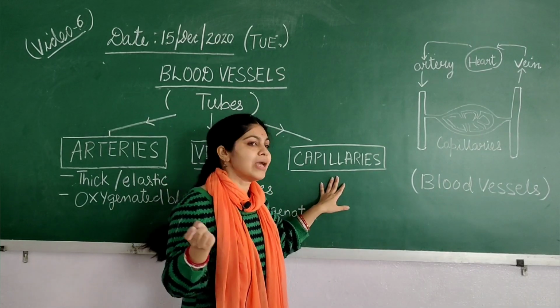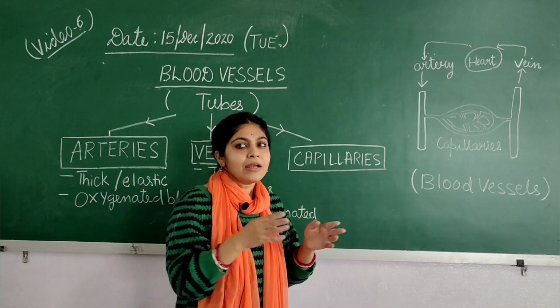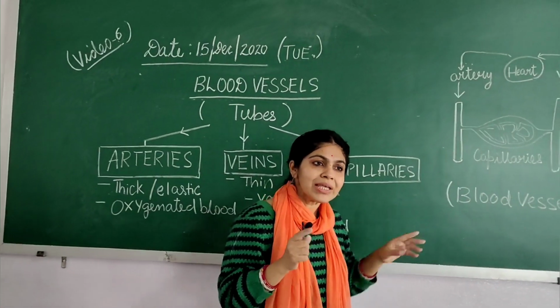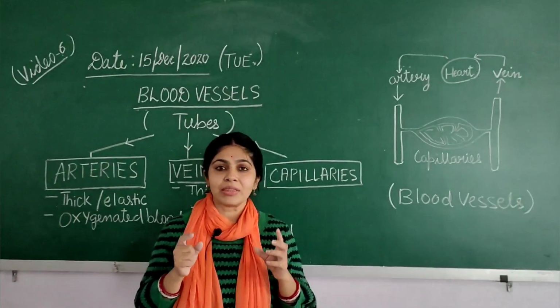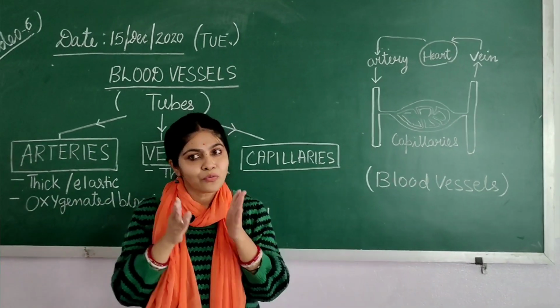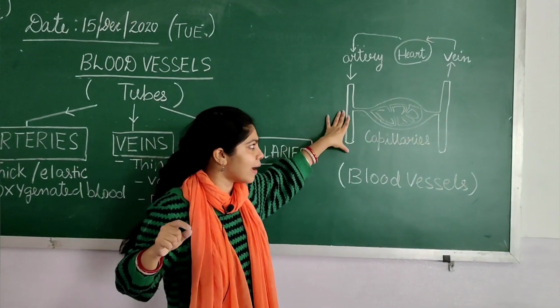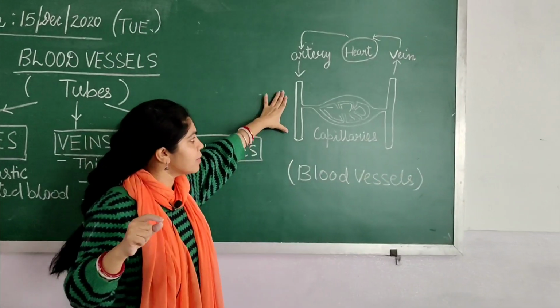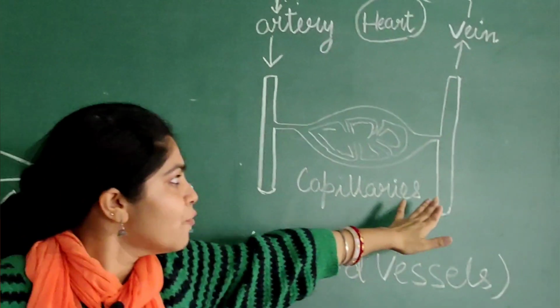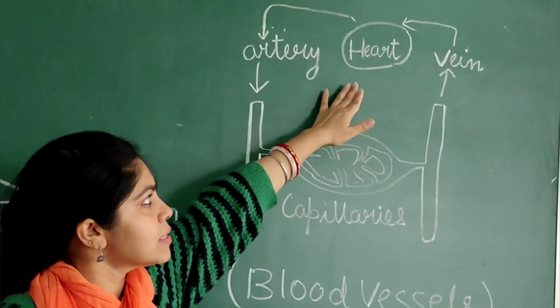So capillaries, when they unite together, form veins. We can say they act as a link between the arteries and the veins. As you can see in the diagram, children, I have drawn the arteries and the veins here. You can see the heart in the center.